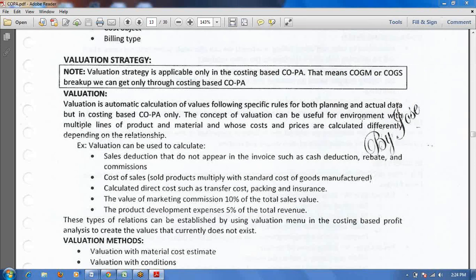Shall I start? Sorry, Hari, what are you going to start today? Valuation strategy. Yes, yes.